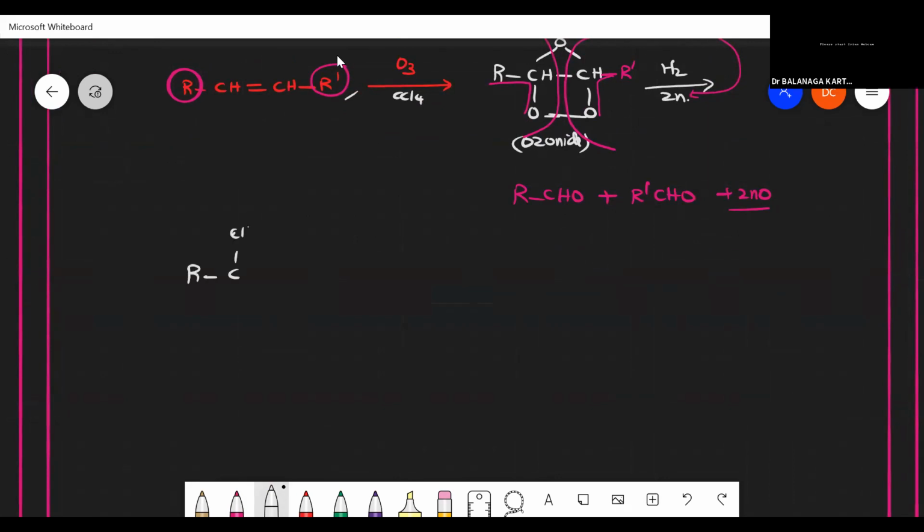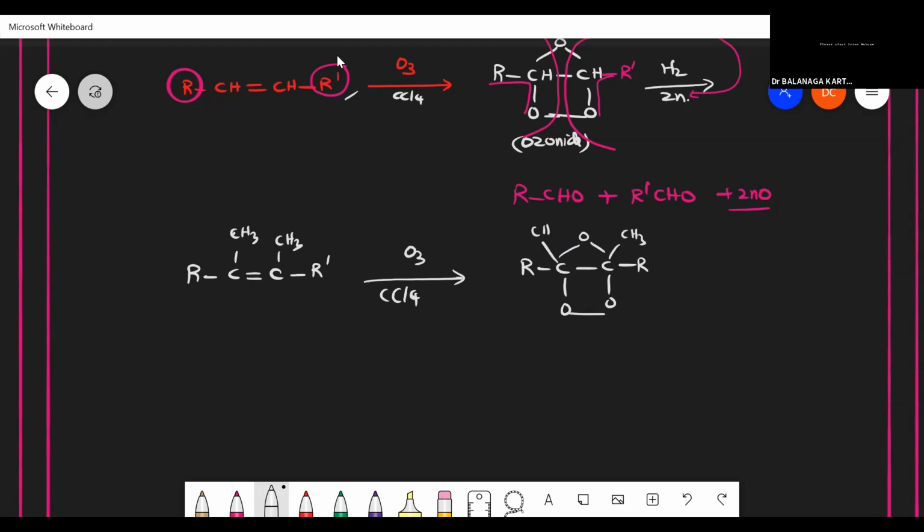Here one substance should be there: R, double bond C, CH3, suppose R dash. Now, if I conduct the same ozonolysis, O3 in CCl4, what will I get? R, C, single bond C and R, with O here, O here, O here. And here one CH3 is there, here one CH3 is there. That's it. So how can I get my product here?